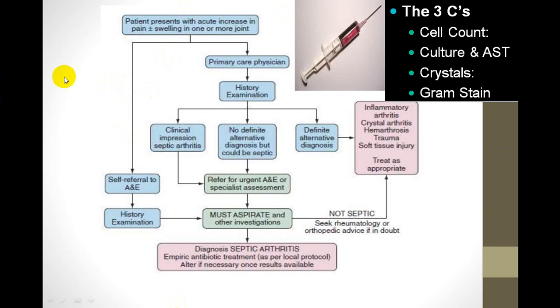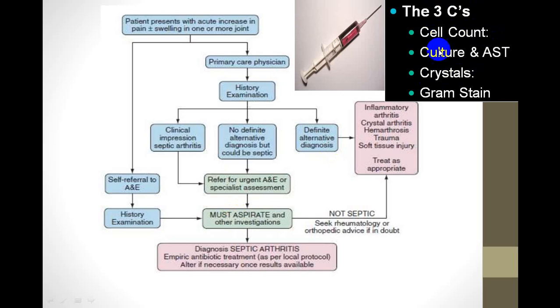Now what do you do further? Suppose the person comes to you with acute involvement, and the primary care physician does a history and examination and the clinical impression is septic arthritis. Straightforward, you will go for synovial fluid aspiration. In that you will do a cell count, culture and crystal examination.